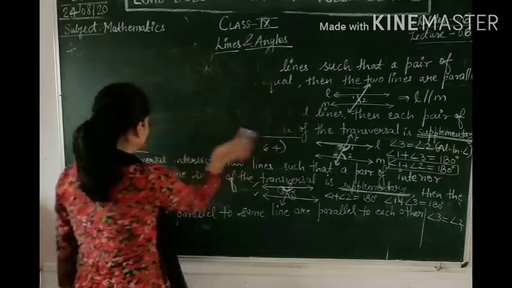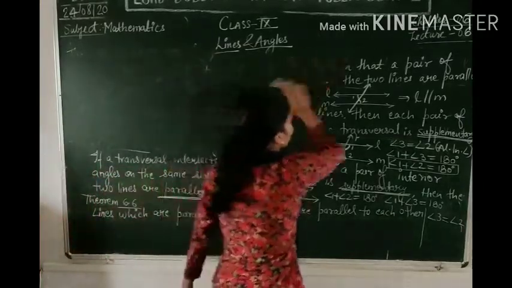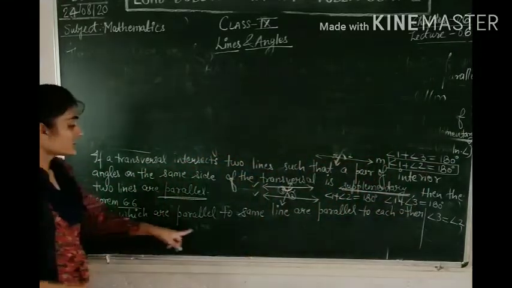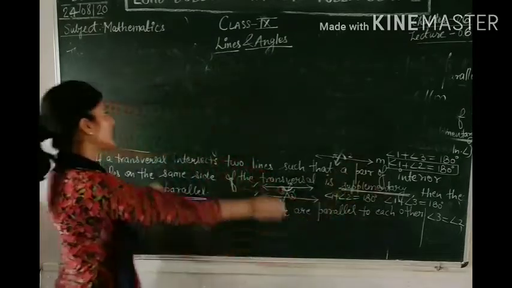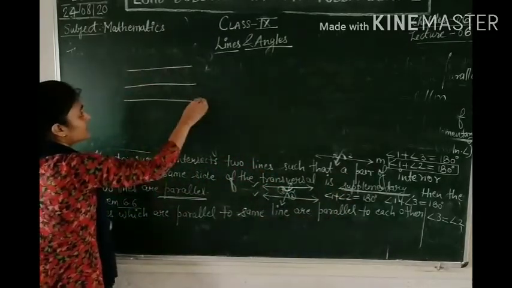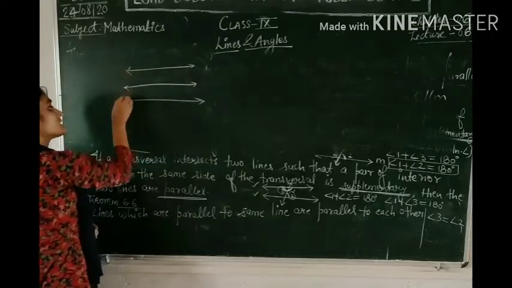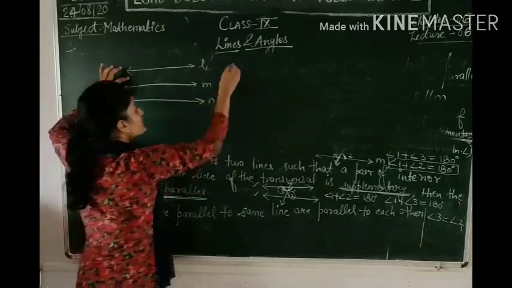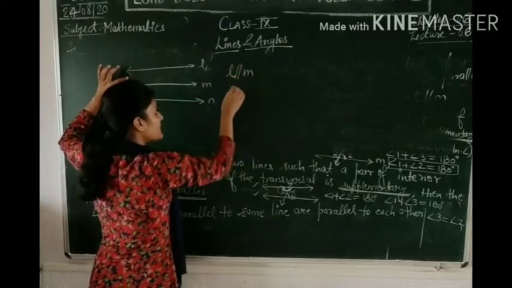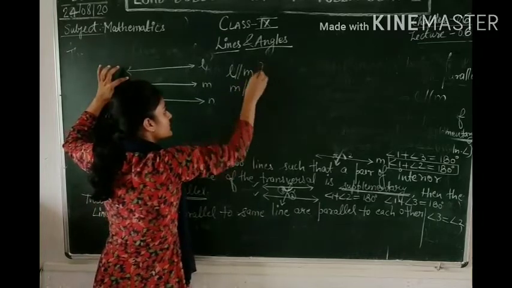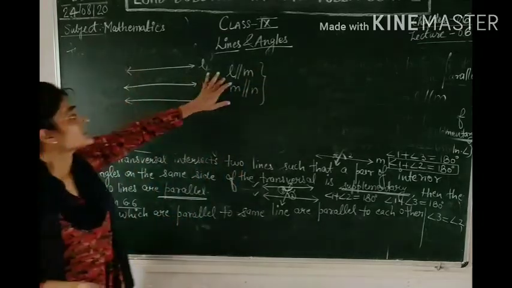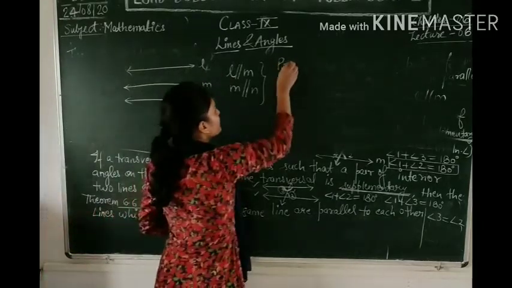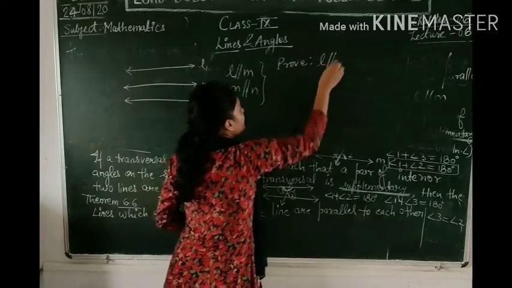So the last theorem is: lines which are parallel to the same line are parallel to each other. That means let us assume that there are 3 lines. There can be more than 3, but let us assume that there are only 3 lines. Let them be L, M, and N. Okay. Given that L is parallel to M, and M is parallel to N. This is your given point. And you have to prove that L is parallel to N.